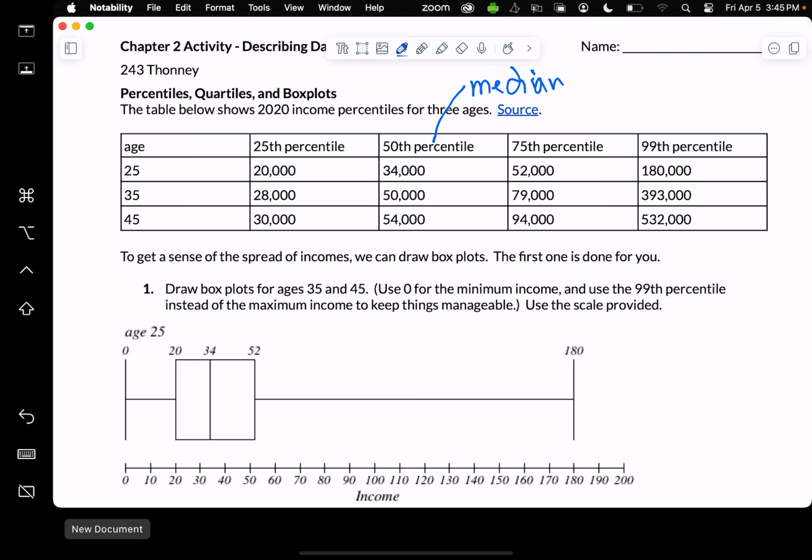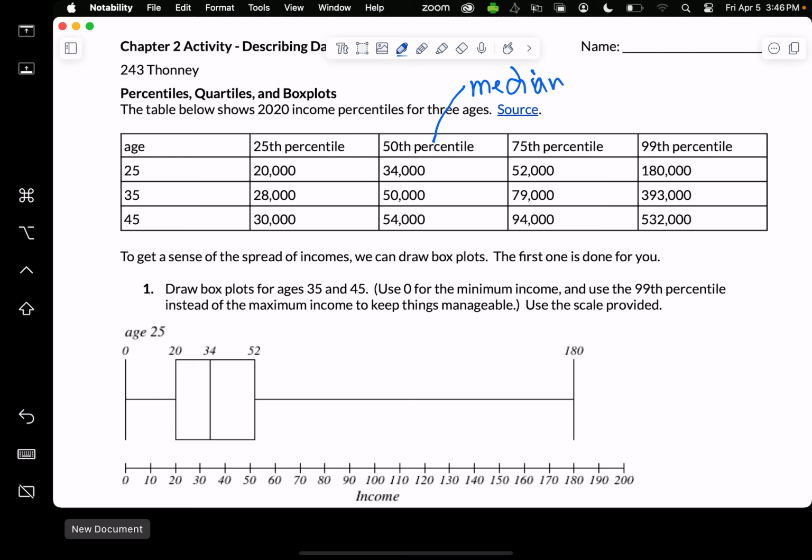I was also going to say that the 75th percentile is the income that's higher than 75% of people and lower than 25% of people. And finally, why did I not do the 100th percentile? I'm not sure. I wasn't able to locate that information, and they wouldn't give me the richest income, or maybe it's depressing information and we don't want to know that. So 99th percentile, if you make $180,000, you're making more than 99% of 25-year-olds.